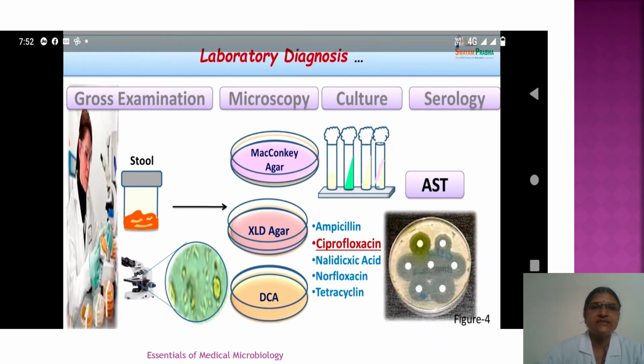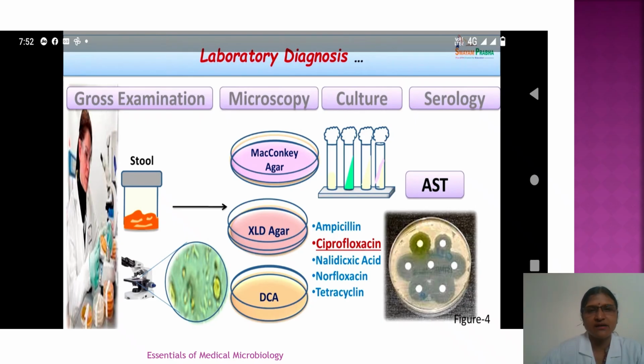So here you can see this summary of the lab diagnosis. First is gross examination of the stool sample, then microscopic examination by wet mount. In that we can see pus cells and RBCs. Then isolation of the bacteria is done on MacConkey agar, DCA, XLD agar.